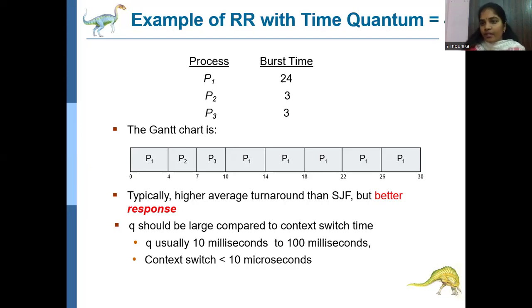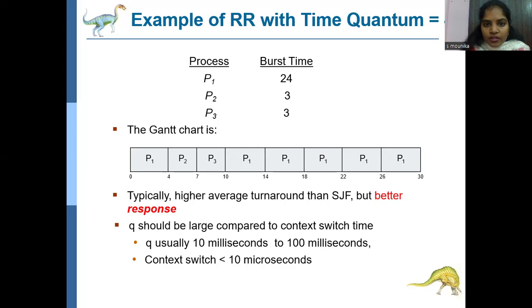Remaining 20 milliseconds are left. So that has to be placed there. And then next, after completion of P1 with 4 milliseconds, P2 has arrived. P2 has arrived with 3 milliseconds. So P2 completes its task at 3 milliseconds of time. After 4 plus 3, 7. Then next, the P2 process is completely executed.